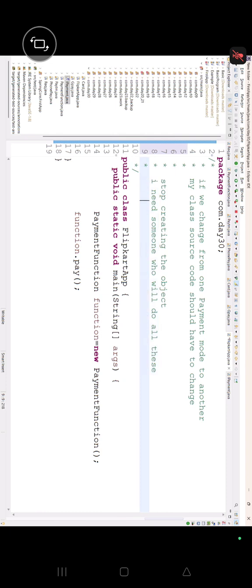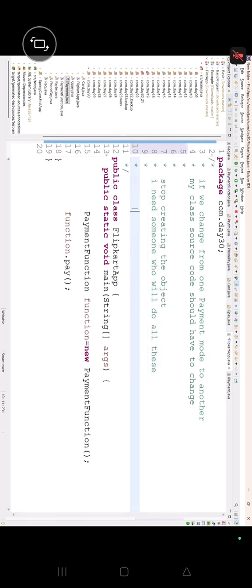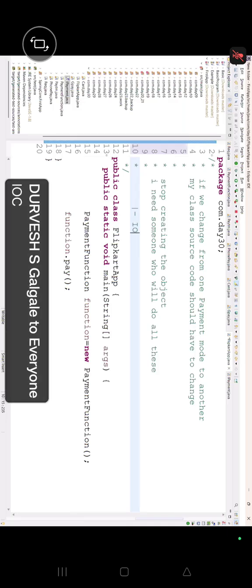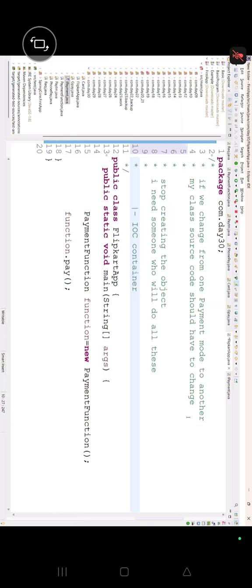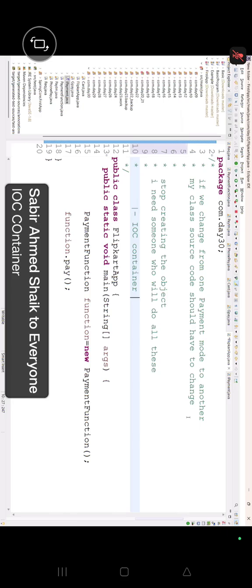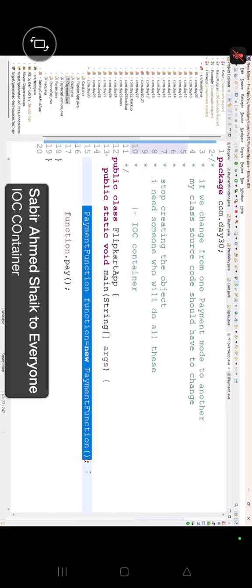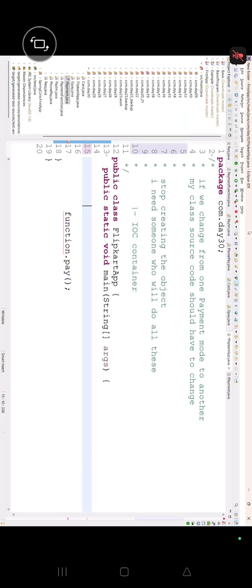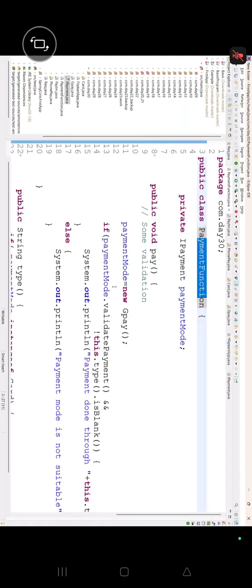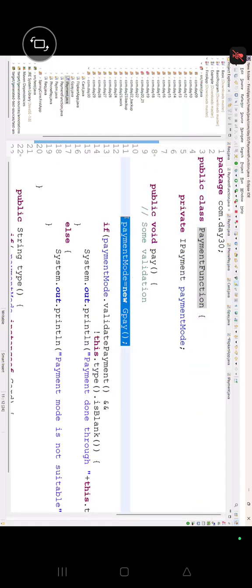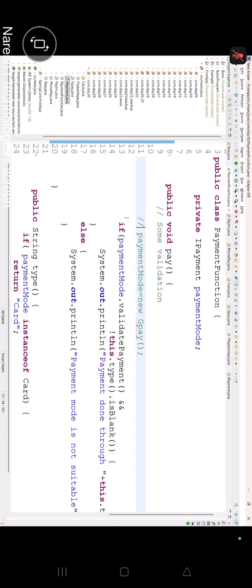Who is that Messiah? The IOC container will do all those things, or not? That's why first of all we are not going to create the object. Wherever object creation is there, at every place we have to stop.